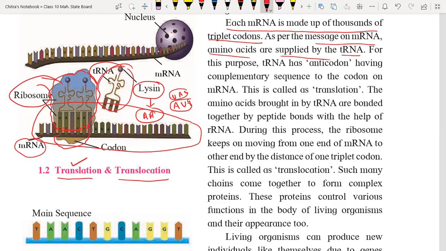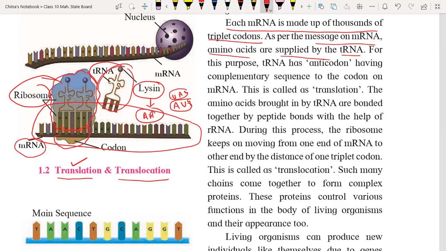Sir, does every cell have the same DNA or different DNA, like our scalp cell and our foot cell? They have the same DNA, but due to the difference in structure, they perform different functions. Like the heart will require a different kind of protein, your bone will require a different kind of protein, your brain will require a different protein. So they perform different kinds of functions.